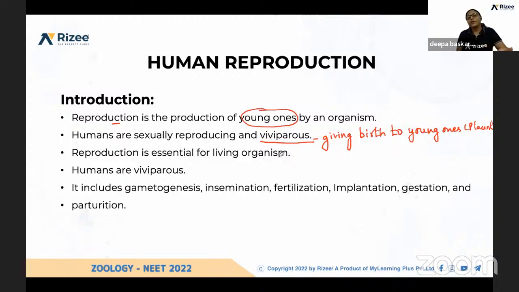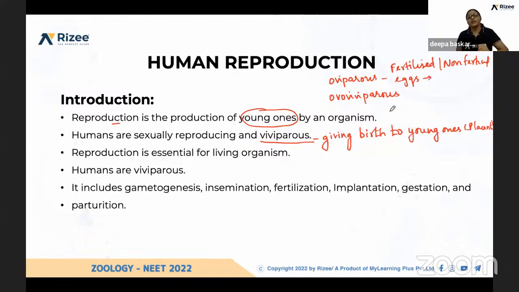And there are two other modes, that is oviparous and ovoviviparous. So what is the difference between these two modes? Oviparous means that either fertilized or non-fertilized eggs will be released.